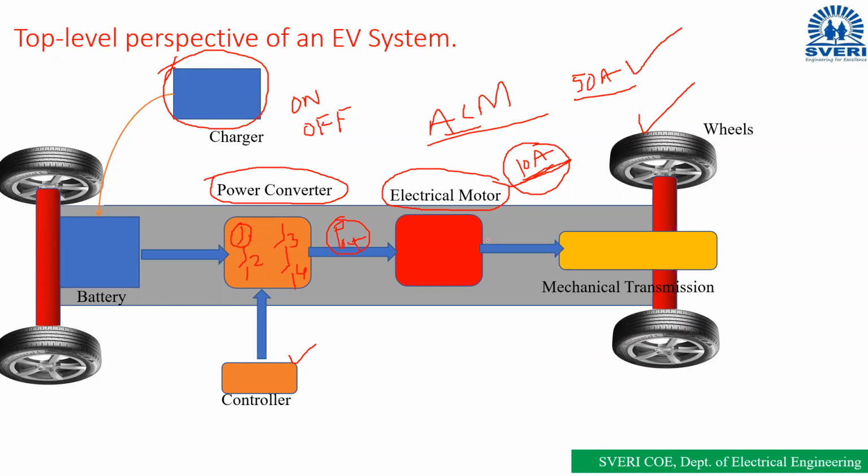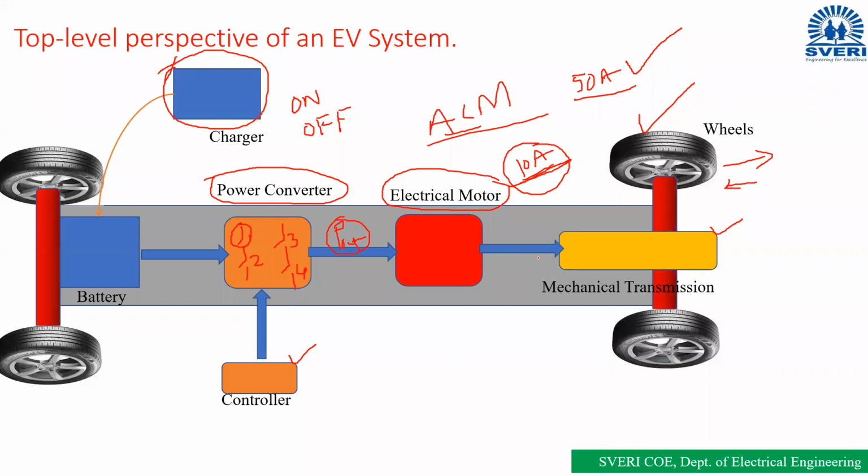Here the shaft of the motor is mechanically coupled to the mechanical transmission. Shaft means the shaft of the motor. Like a differential mechanism, here we use a gear ratio system. Is it right? As this shaft rotates, the wheel rotates in this direction. Forward direction and reverse direction depend upon the rotation of this motor shaft.